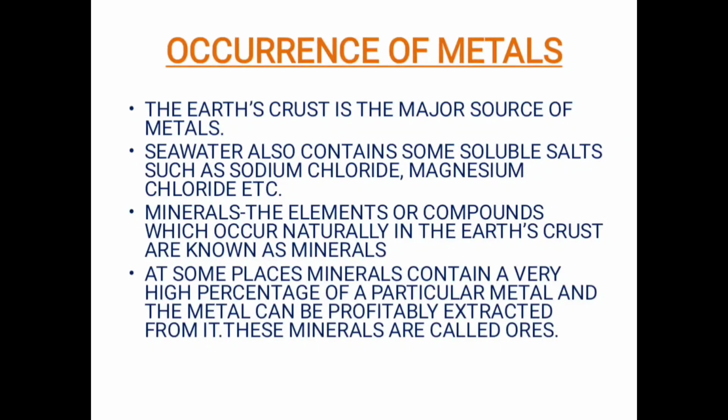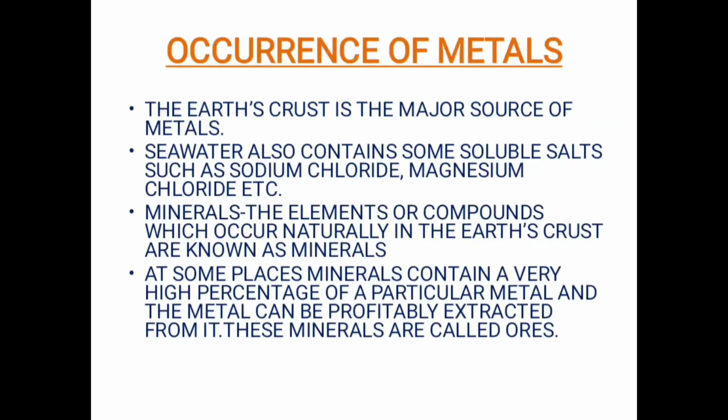Okay, now as we discussed, the minerals which contain a high concentration of metals are called ores. Now let us discuss some examples of ores. The ore of aluminium is called bauxite, of iron it is called hematite, and of mercury it is called cinnabar. Okay, these are a few examples of the names of the ores of a few metals.